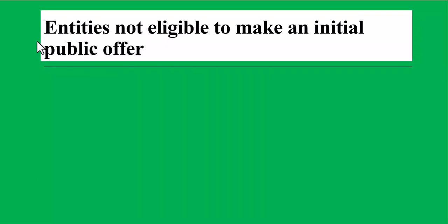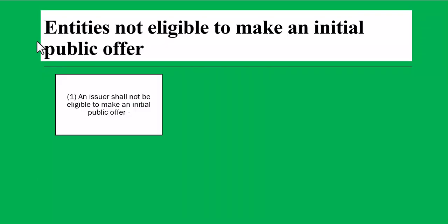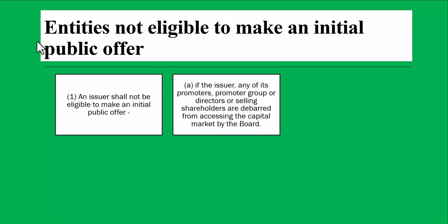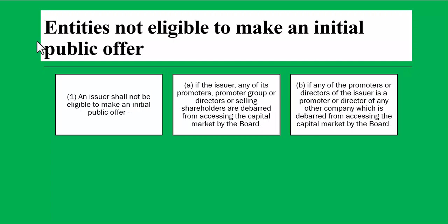Now, just read it, Zubain. Entity not eligible to make an initial public offer. An issuer shall not be eligible to make an initial public offer if the issuer, any of its promoters, promoter group, or directors or selling shareholders are debarred from accessing the capital market by the Board. If any of the promoters or directors of the issuer is a promoter or director of any other company which is debarred from accessing the capital market by the Board.